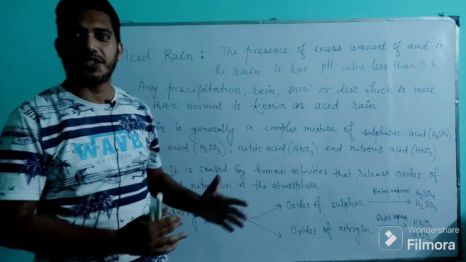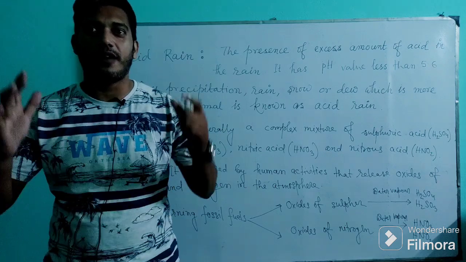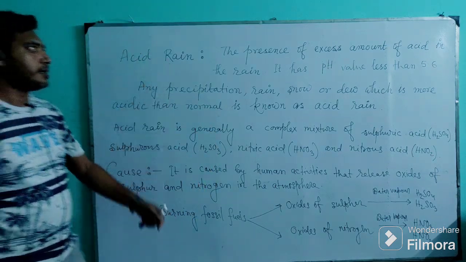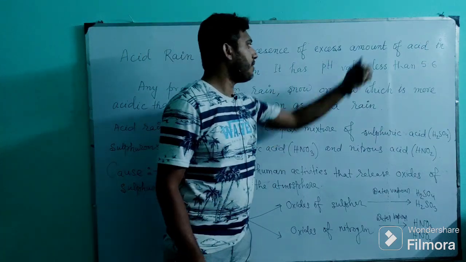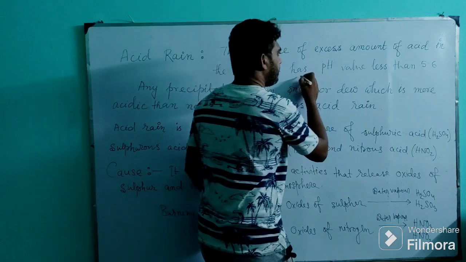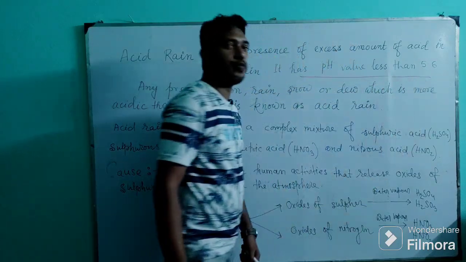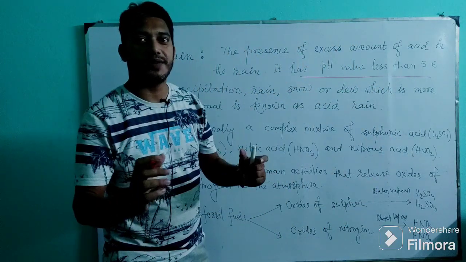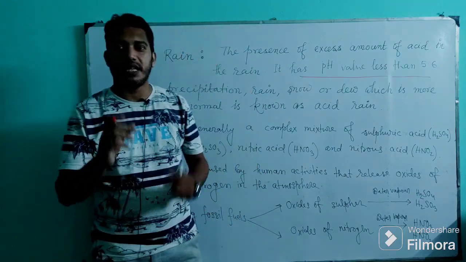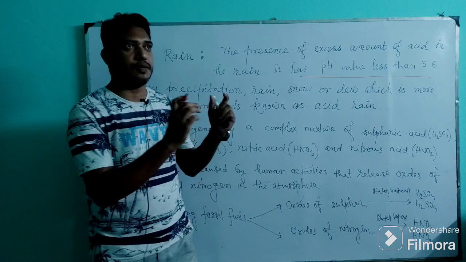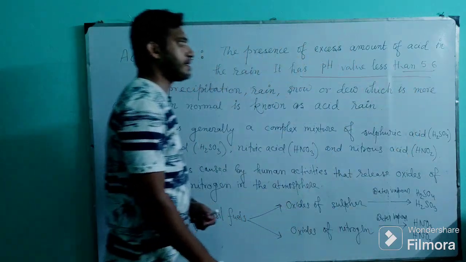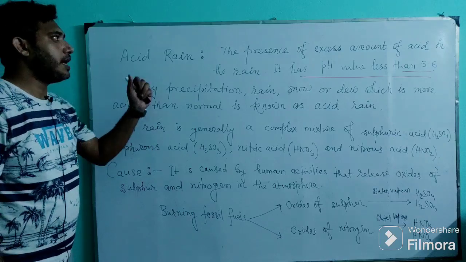What is acid rain, formation of acid rain, some equations about acid rain, and harmful effects of acid rain. So let's start. What is acid rain? The presence of excess amount of acid in the rain, that is acid rain, and its pH value is less than 5.6. Yes, the pH value of normal water, means distilled water, is 7, but in case of acid rain, the pH value is less than 5.6. Okay, then it is called acid rain.